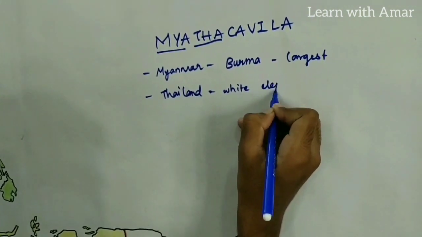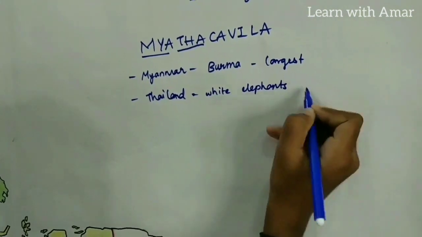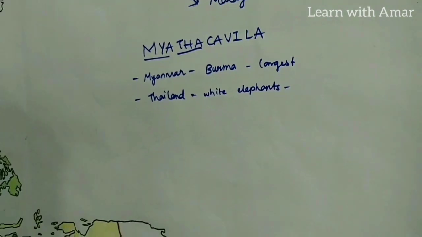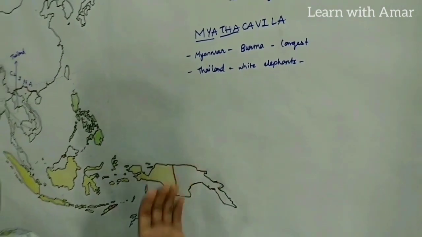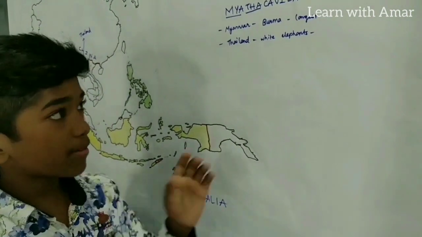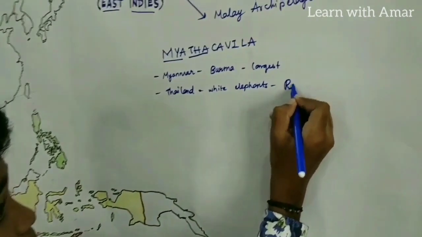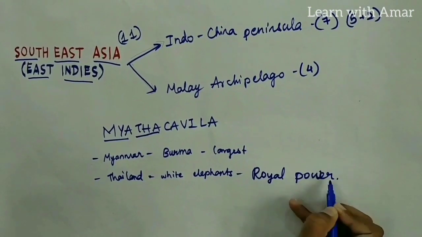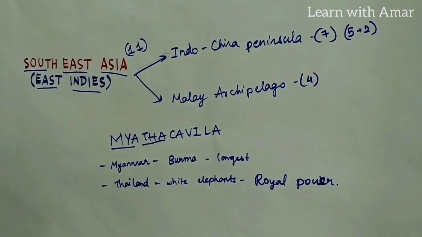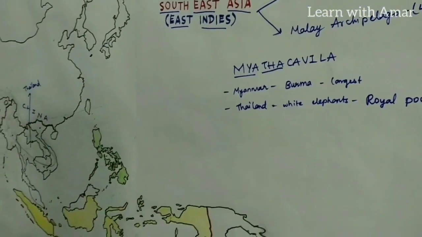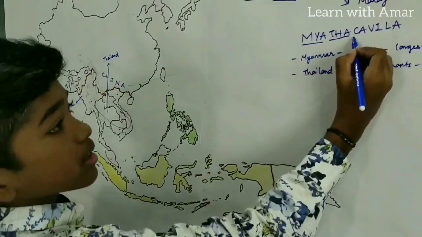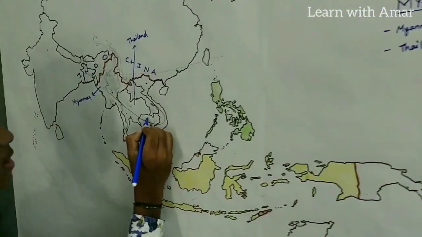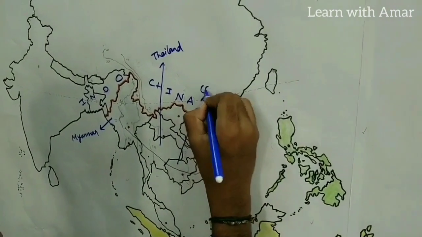The white elephant is a symbol of royal power of this country. Symbol of royal power of Thailand. Next comes Ka. Ka for this one. This is Cambodia.